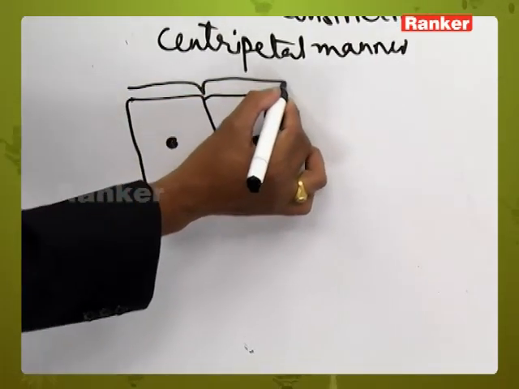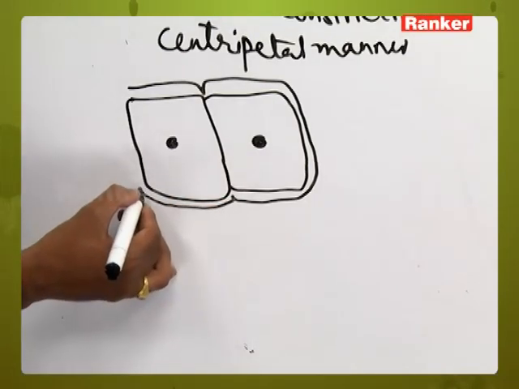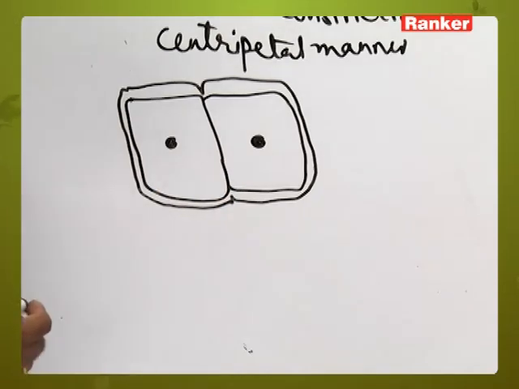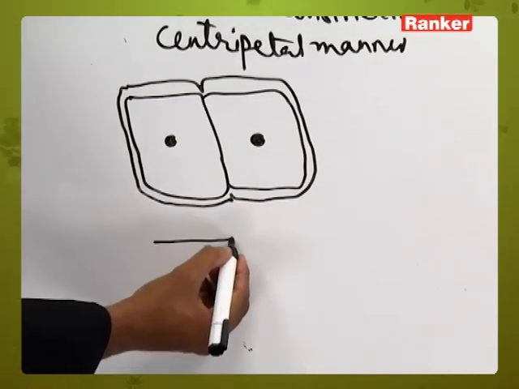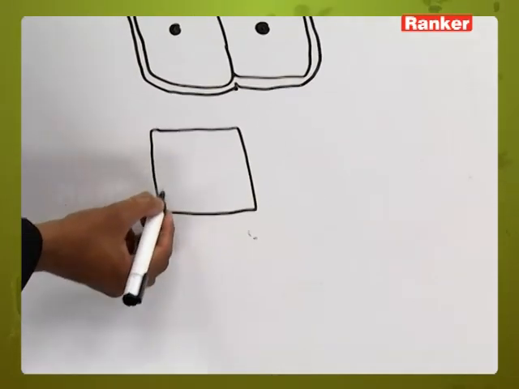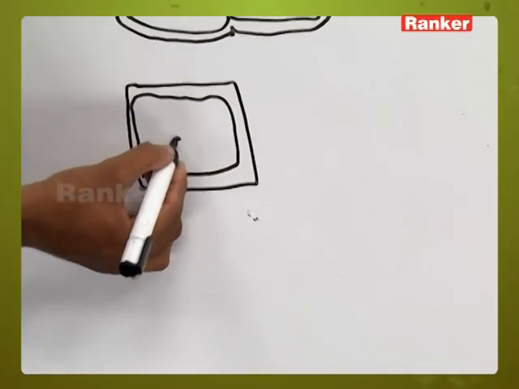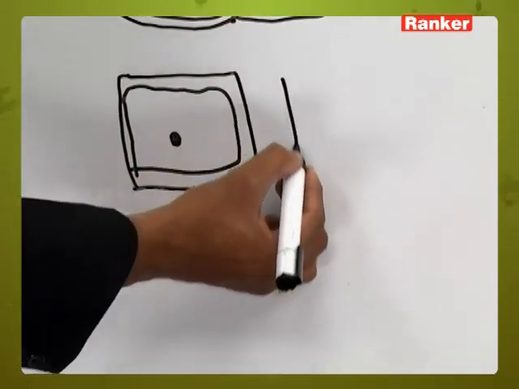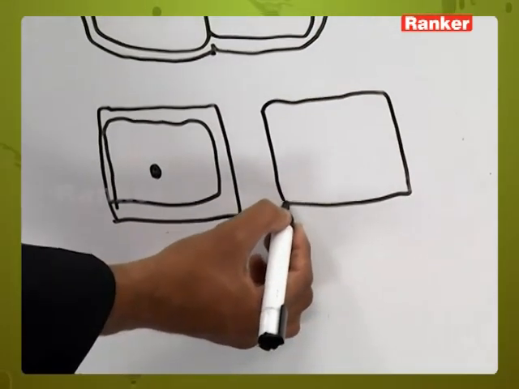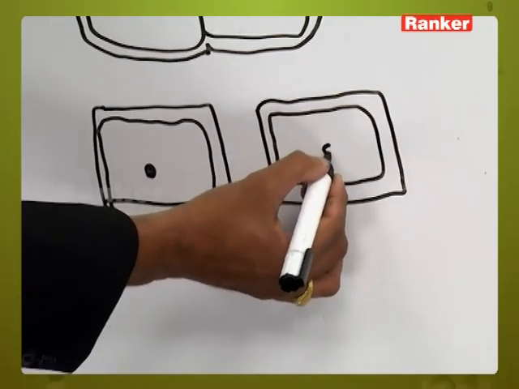At the same time, a constriction will start in the cell wall, and that constriction will also move in the centripetal manner and divide the bacterium into two daughter bacteria. The two daughter bacteria are structurally and morphologically similar to each other and also similar to the parent cell, and they will increase in size and become independent bacterial organisms.